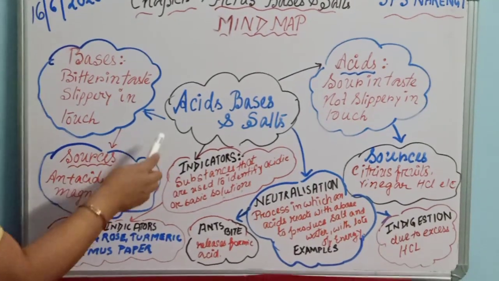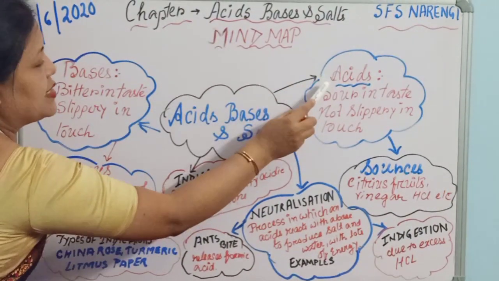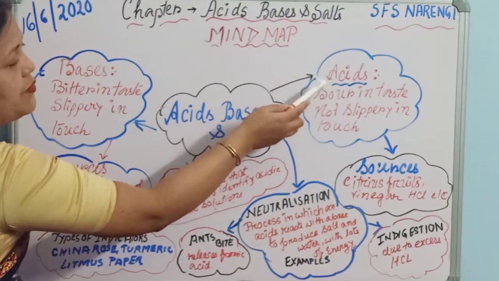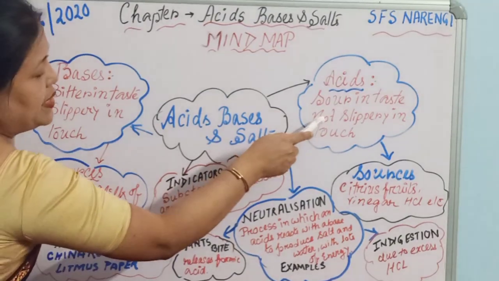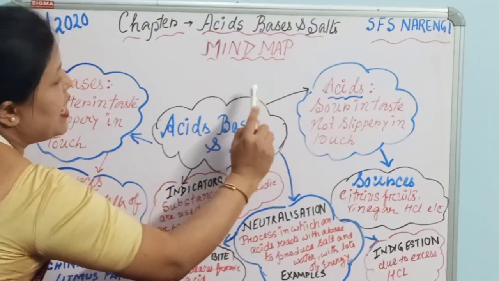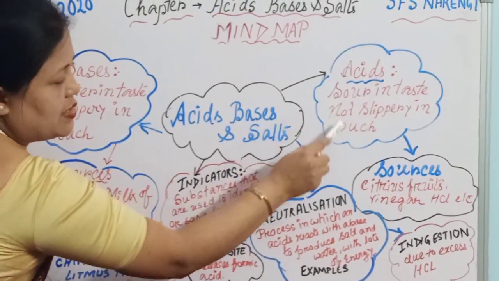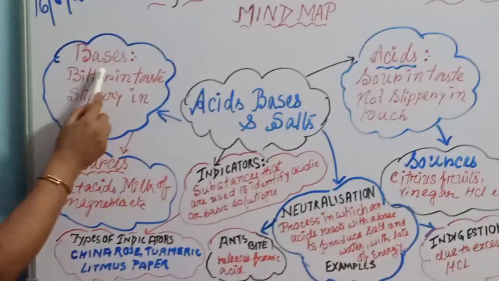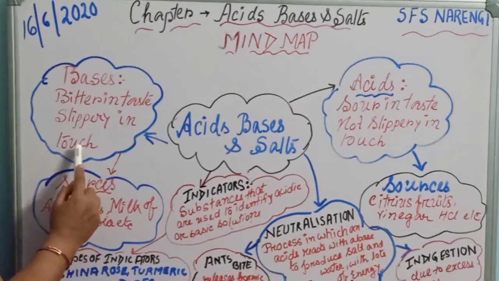So you see children, we have started with the topic acids. Under this topic you can write about the different properties of acids. I have written the properties that acids are sour in taste, and acids are not slippery in touch. So these are the two properties. And then we have discussed the bases. Bases are bitter in taste and slippery in touch.